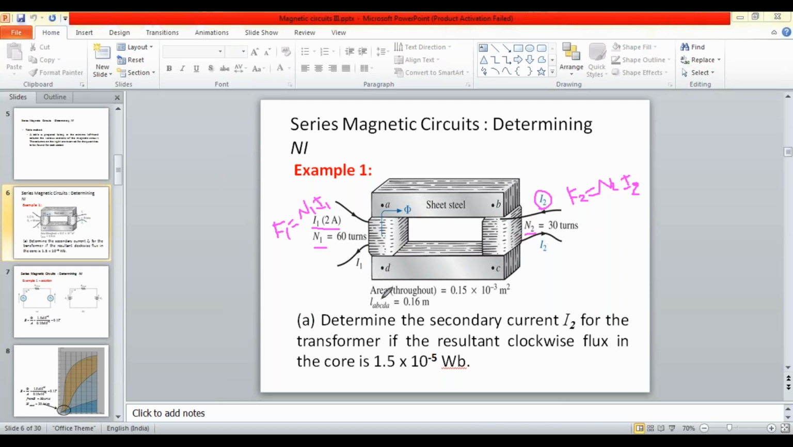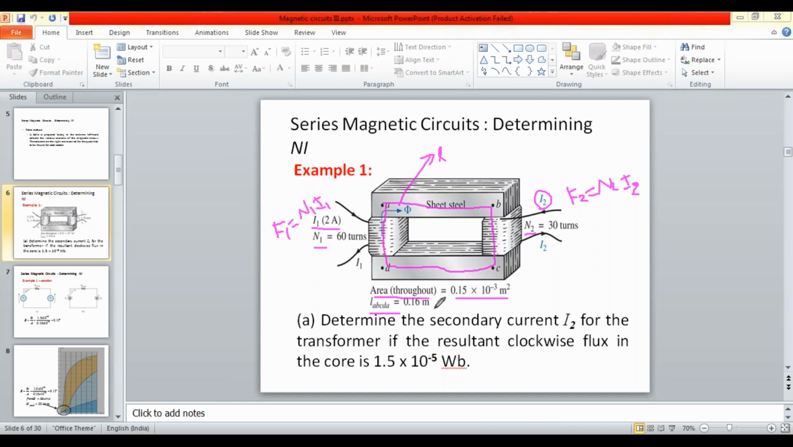The total area throughout this transformer section is given as 0.15 into 10 to the power of -3 meter square. And the length of the transformer, L suffix ABCDA, this is the mean length of the magnetic path, the length of the magnetic flux path from A B C D A, is given as 0.16 meters.